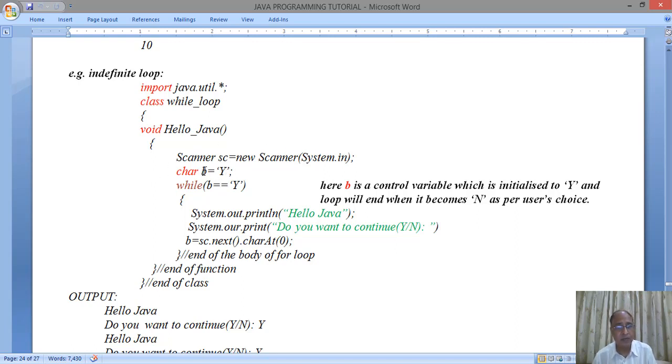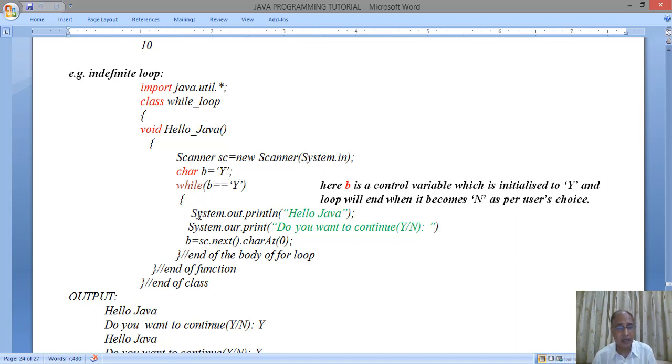Now b is a character type of variable. The value of b is initialized to 'y', while b is equal to 'y'. This condition is given here so that till the value of b is equal to 'y', the computer will perform this loop, and as soon as it becomes 'n', the computer will stop performing the loop.